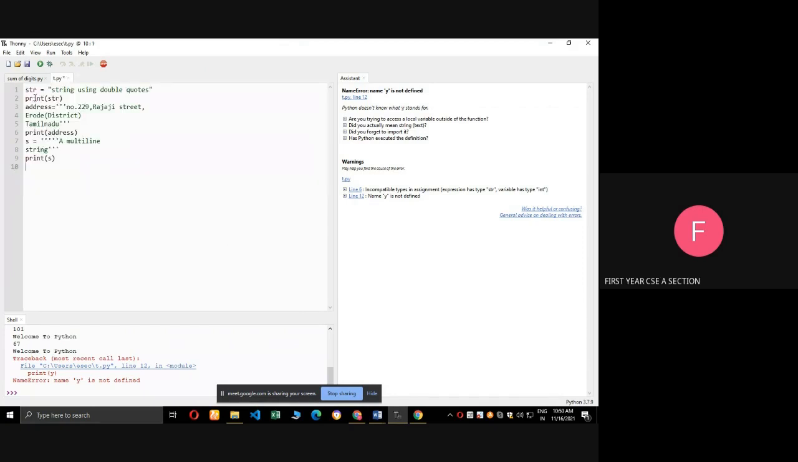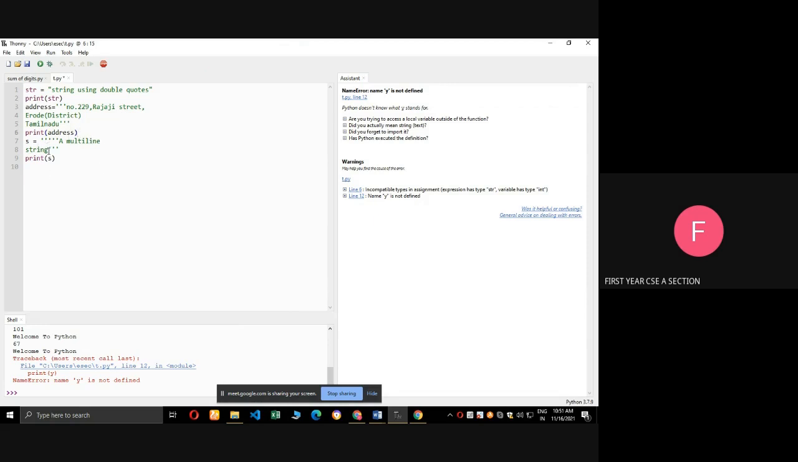See here, str equal to "string using double quotes". Print of str, I am printing the string. Next one, address equal to, here I have given a multi-line string. Here the address is in multiple lines. For that I am using triple single quotes. See line number 3, triple single quotes. Next I am giving the address, next line, and ending with triple quotes. Then I am going to print the address.